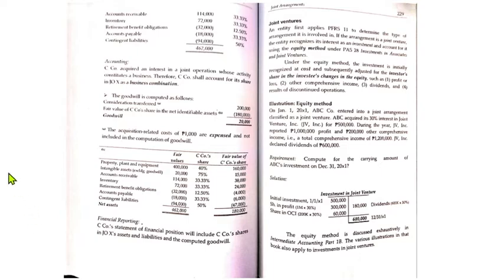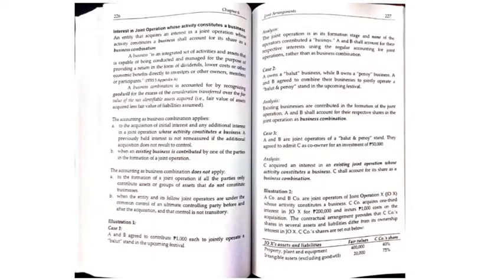So ang sinasabi lang dito is, there are cases na joint operations yung business, pero kapag merong co-owner or somebody who invested an initial interest to a joint operation whose activity constitutes a business under item A, yun ay accounted as a business combination at yung A and B will account for it as a joint operation. So yun ang gustong bigyan ng focus dito sa discussion on interest in joint operation whose activity constitutes a business.